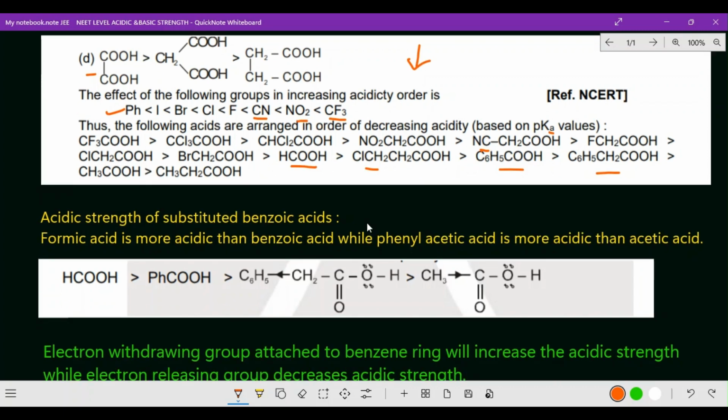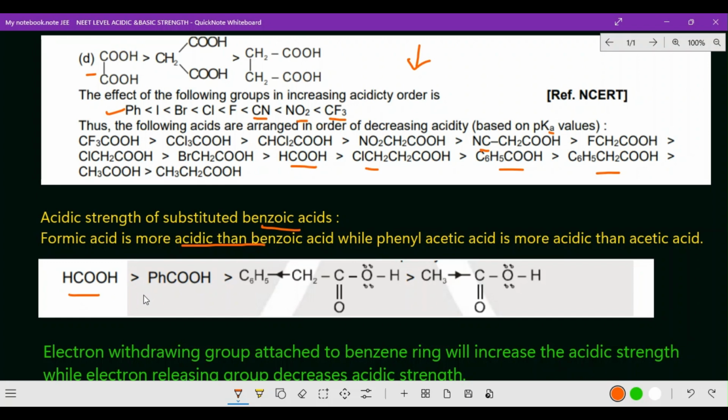And the next one, acidic strength of substituted benzoic acid, this is what we are going to see, an important point. Here formic acid is more acidic than benzoic acid. Even one time a board MCQ question has come here, which is nearly equivalent to JEE Mains, right? Now here formic acid is stronger than any other acid, whether it is aliphatic acid or aromatic acid.